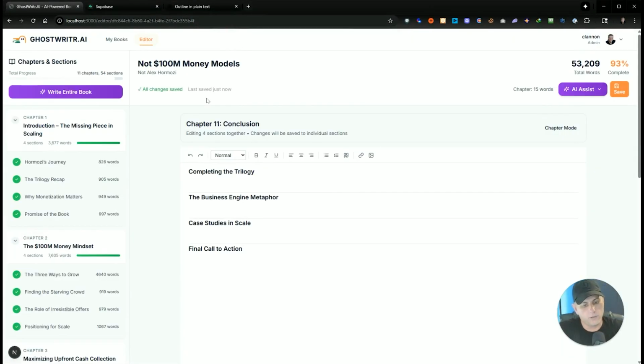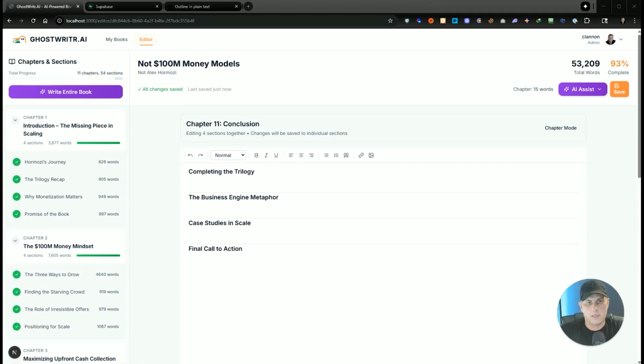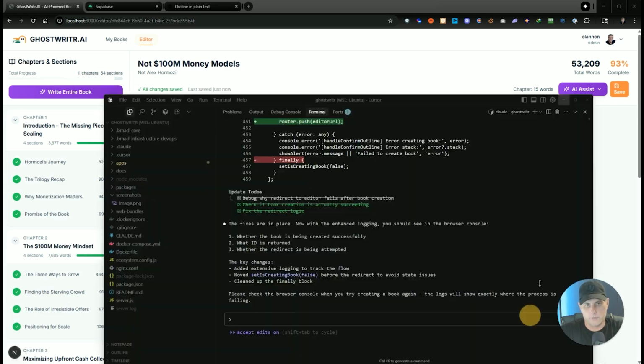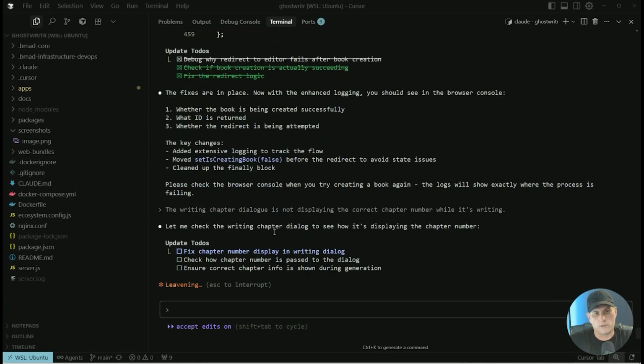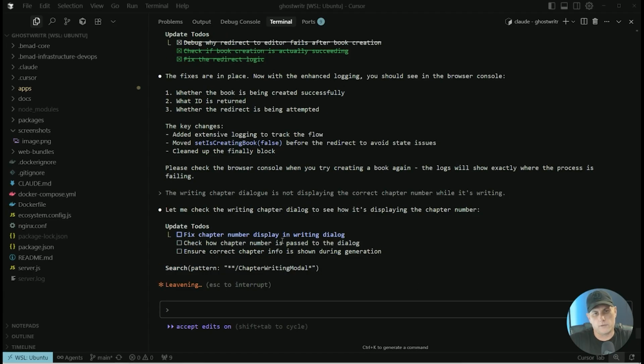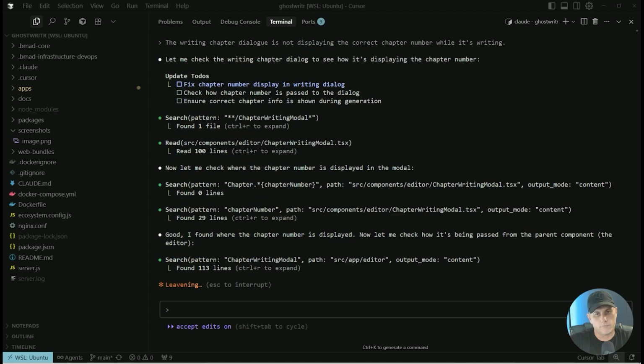Well, let me show you how I'm going to do this. I'm going to talk to Claude in the Cursor integrated development environment, and we'll see if we can fix this issue right now. So here I said the writing chapter dialog is not displaying the correct chapter number while it's writing. Let's see if it fixes it.